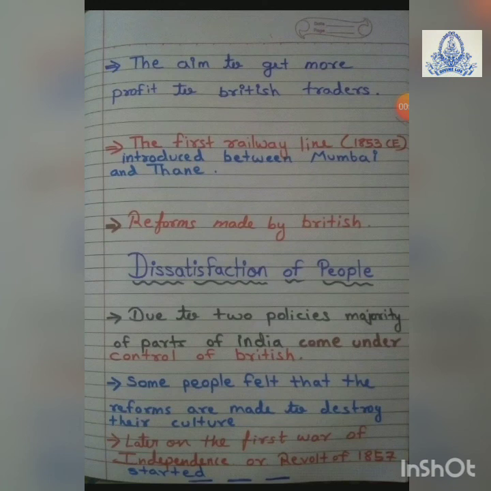The British reforms were made to run the Indian administration smoothly, but different people reacted in different ways. Some people, like the orthodox people, felt that these reforms were made to destroy their custom and culture. Later on, this dissatisfaction gave rise to the first war of independence, also known as the revolt of 1857, or we can say the Indian mutiny.